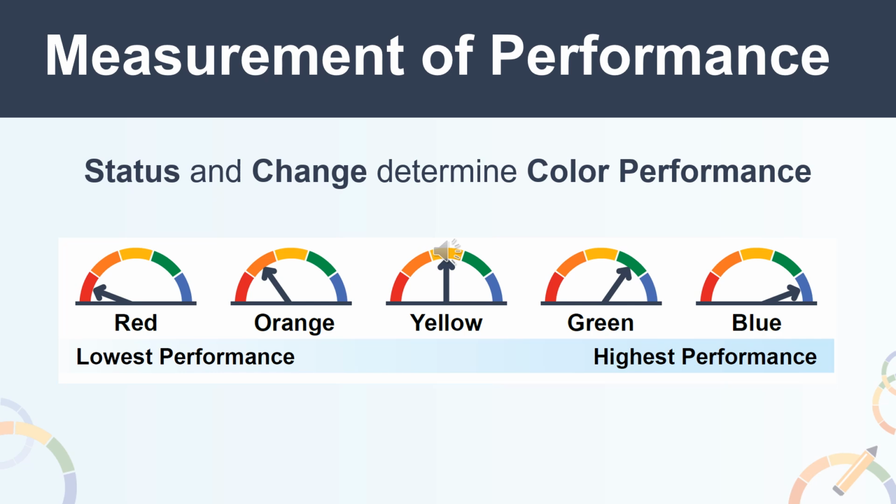Performance is indicated on the dashboard by a gauge with 5 segments of different colors. Each level displays an arrow pointing to one of the 5 colors. The colors range from red, which represents the lowest performance, to orange, yellow, green, and then blue, which represents the highest performance. For the next section, I'll pass it over to Justin.